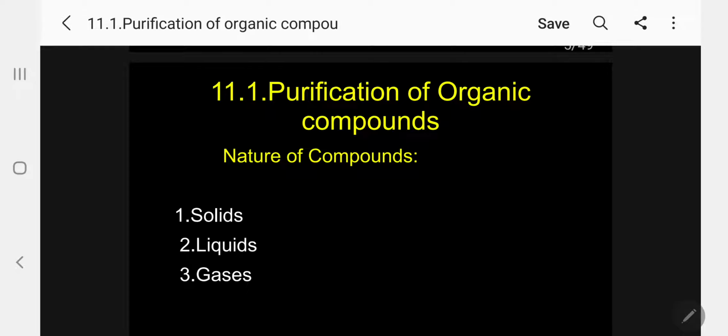That is the first unit I am going to discuss today, purification of organic compounds. The compound may be solid, liquid or gas. Kindly follow. Depending upon the nature, we have to follow different methods of purification.